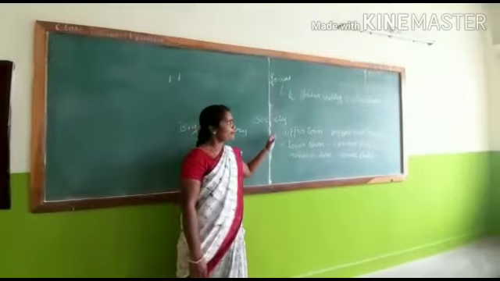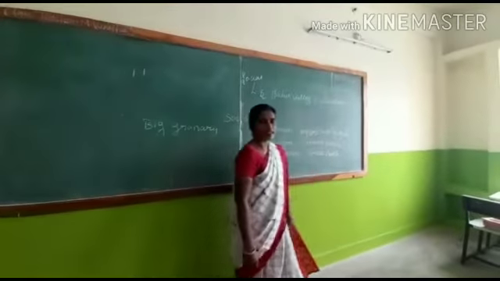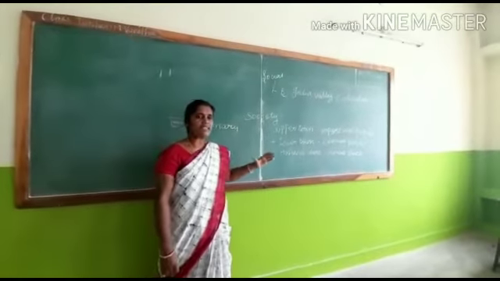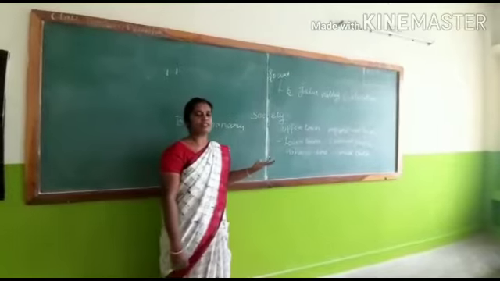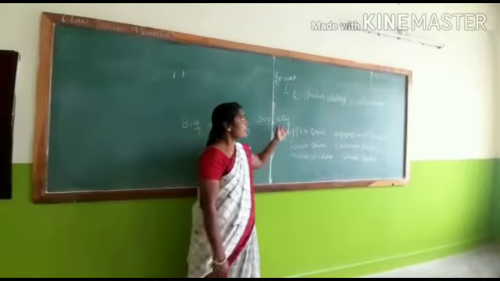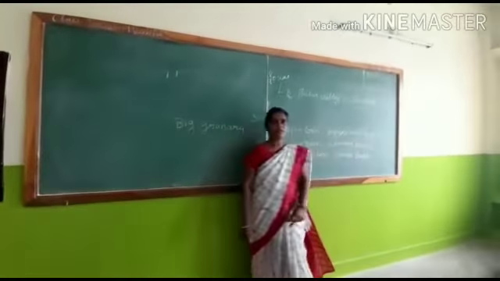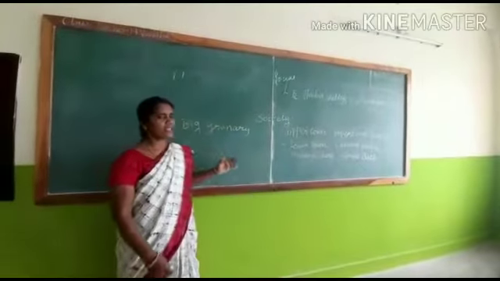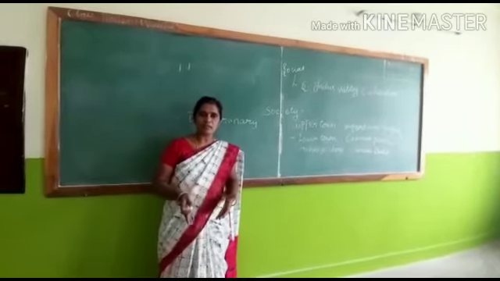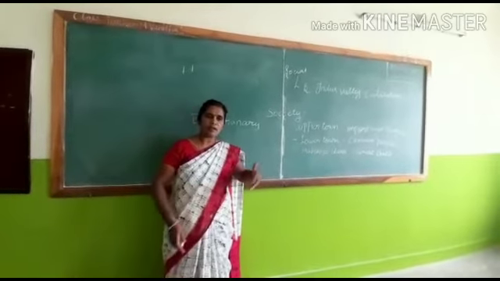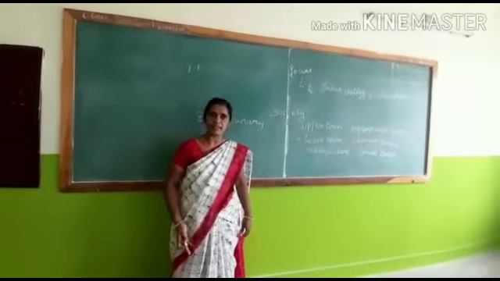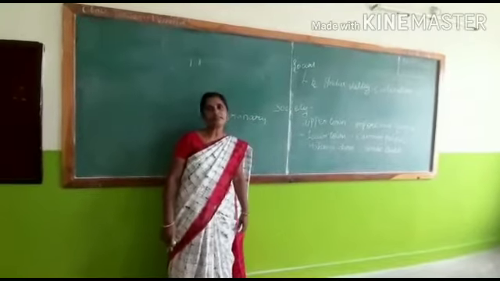Okay students, what is meant by civilization? As already taught, the process by which a society or place reaches an advanced stage of social and cultural development is called a civilization. For example, early human beings first lived in caves and trees like animals, but today we are living in apartments and big bungalows. Wow, what a development! This is civilization.